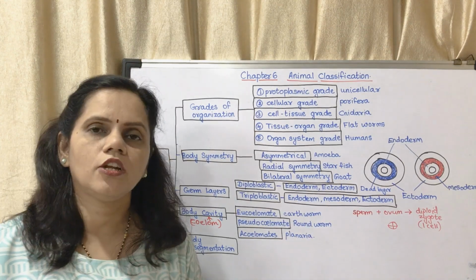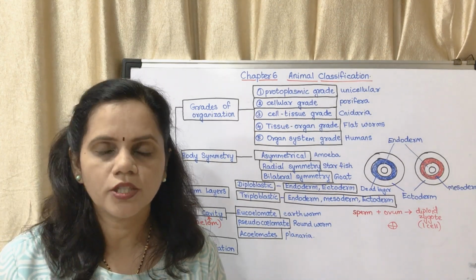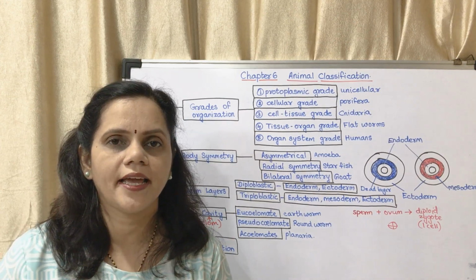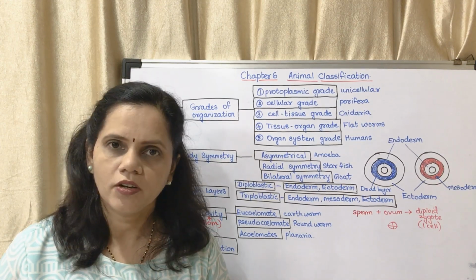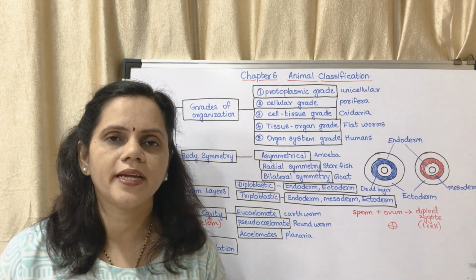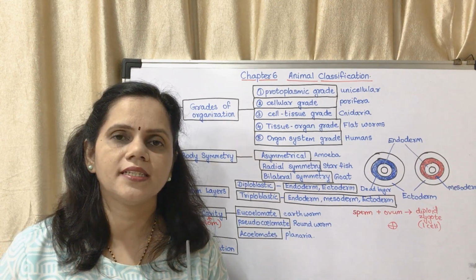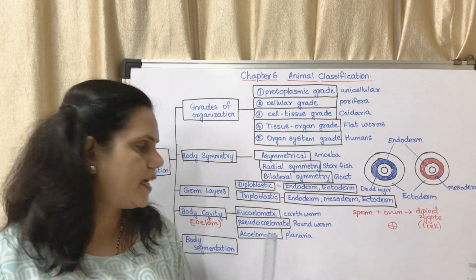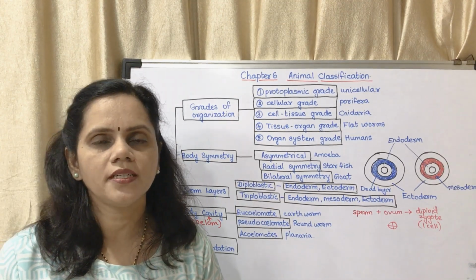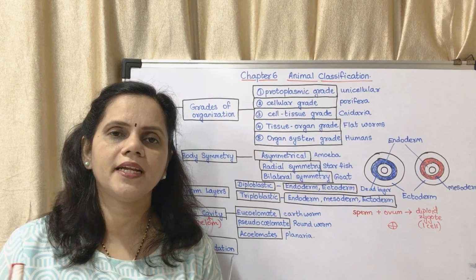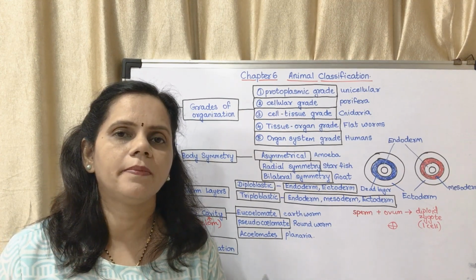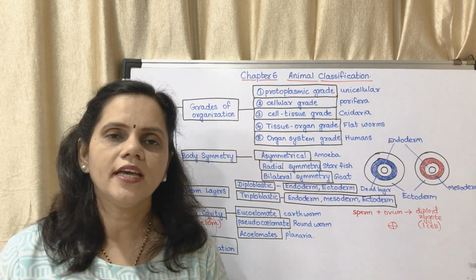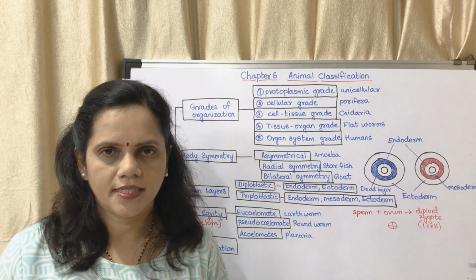Eucoelomate means a true coelom, in which all the organs are separate and kept systematically. In pseudocoelomate, there are spaces where half the organs are formed and half are not formed. And acoelomate means a particular part consists of only cells which are not functional. So that is said to be acoelomate.